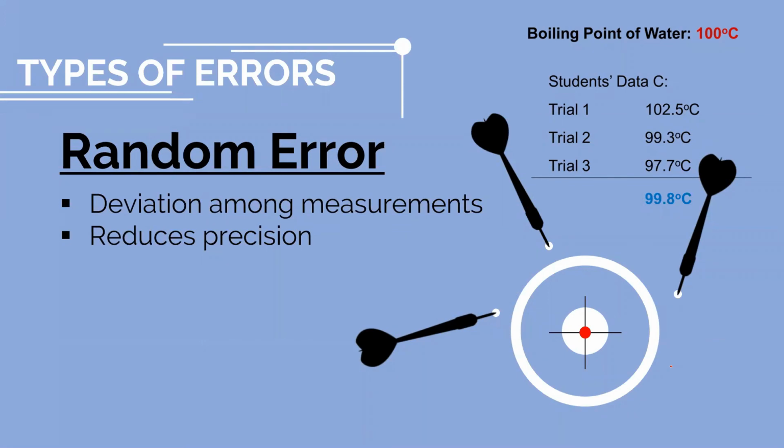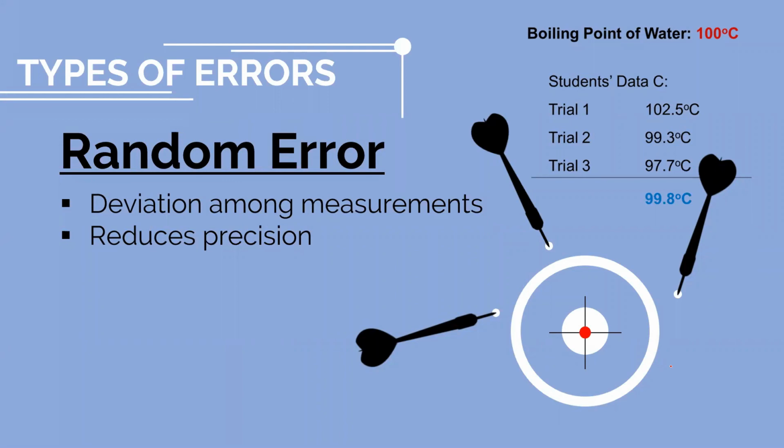So when we say systematic error, it deviates from the accepted value because it reduces accuracy. And when we say random error, it deviates among the measurements only, and it reduces precision.